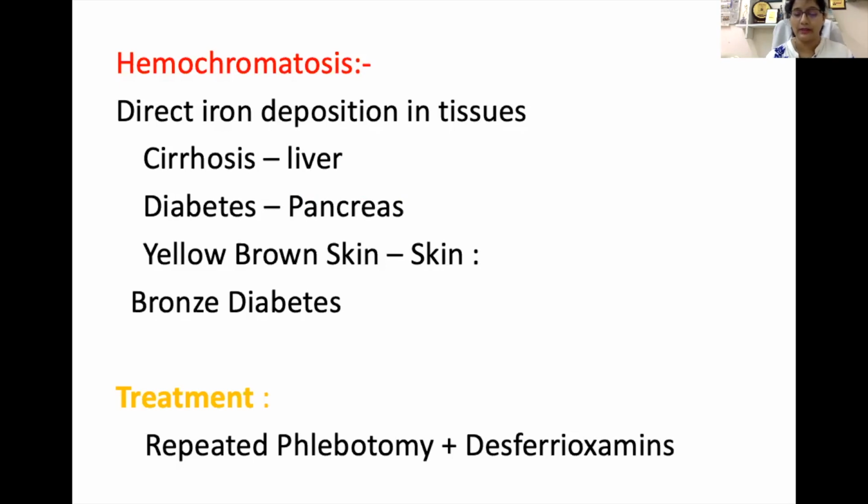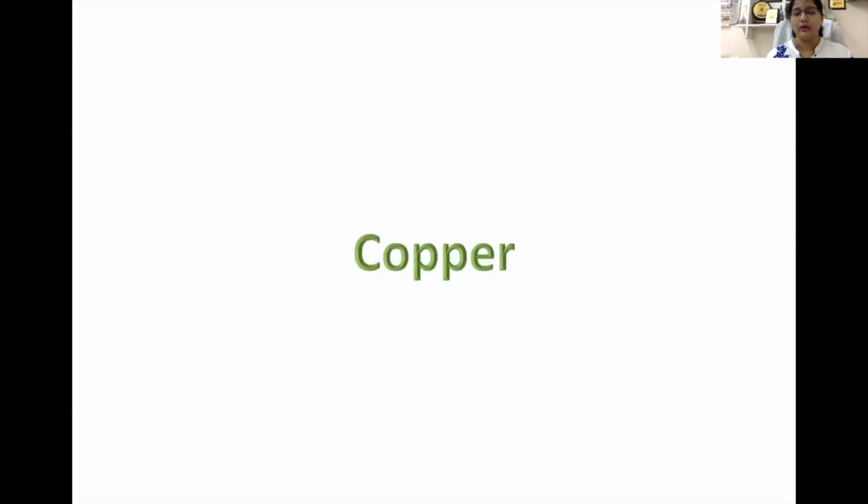Now, treatment for this bronze diabetes is repeated phlebotomy and giving desferrioxamine. This desferrioxamine is an iron chelating agent which removes iron from the blood. So this was about iron.